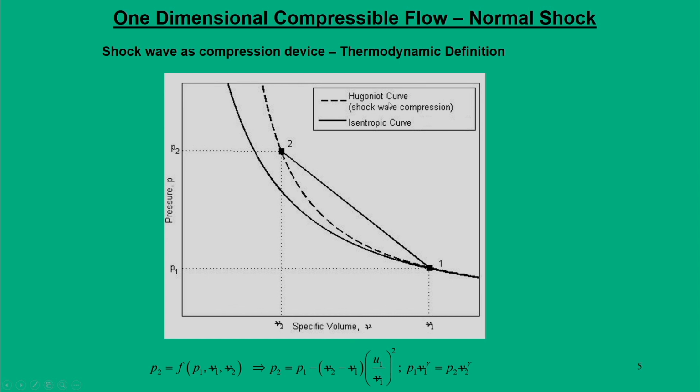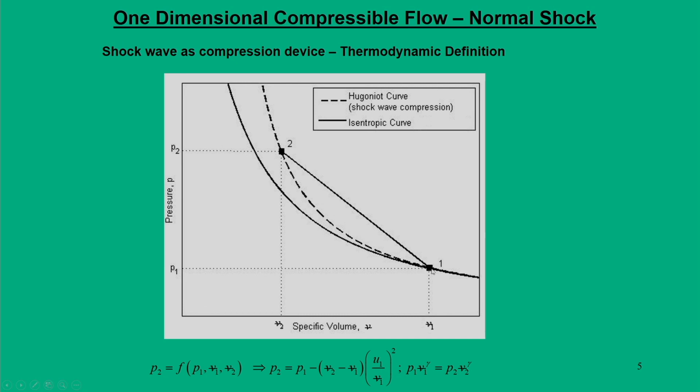As I mentioned, shock based compression is a non isentropic phenomenon, and it is governed by a curve known as the Hugoniot curve. This Hugoniot curve gives an indication that it is more efficient than the isentropic curve. So, that tells us that shock based compression is more efficient than isentropic compression.